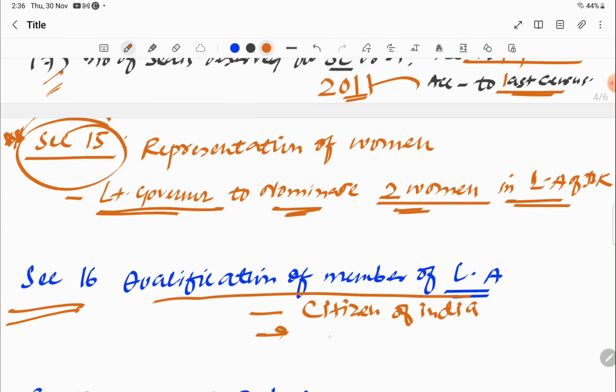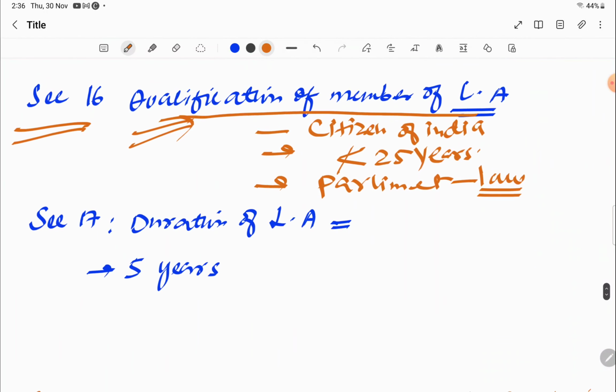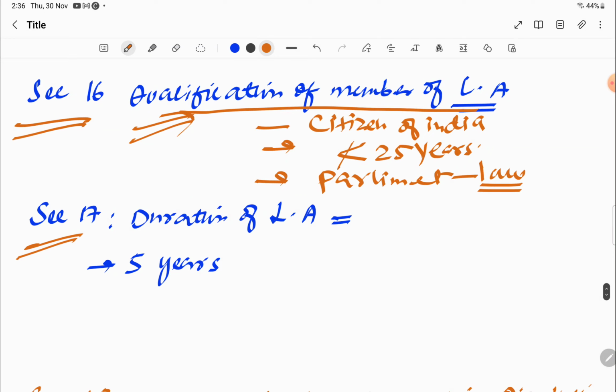Second, he should not be less than 25 years old. At least he should be 25 years old. And the third is whatever the parliament may decide, whatever law the parliament brings at that time, that law will be applicable and counted as a qualification for a member of the Legislative Assembly. Now section 16 is done.